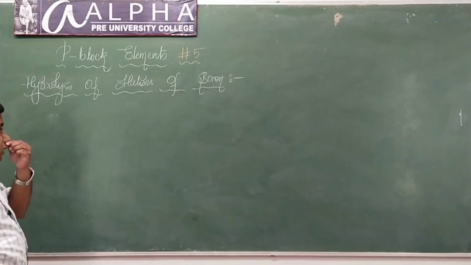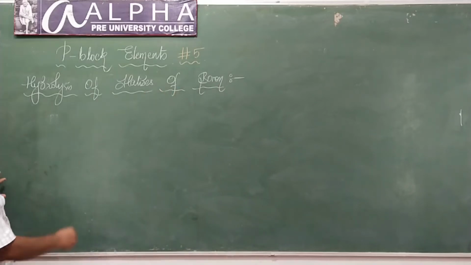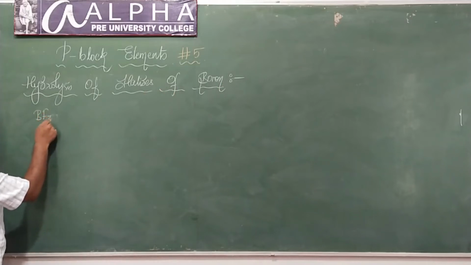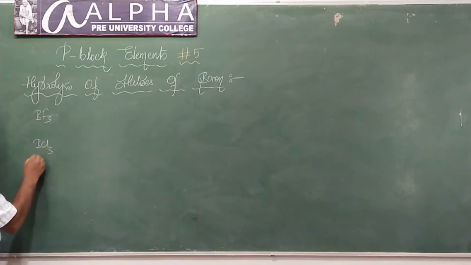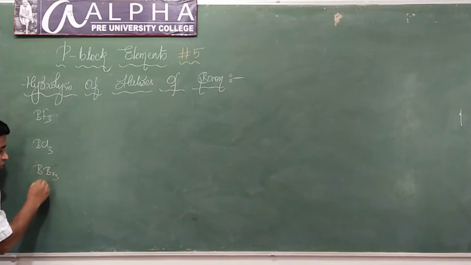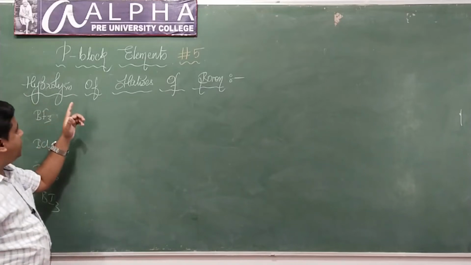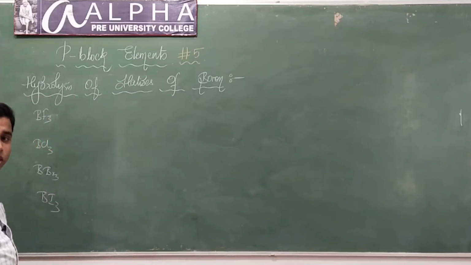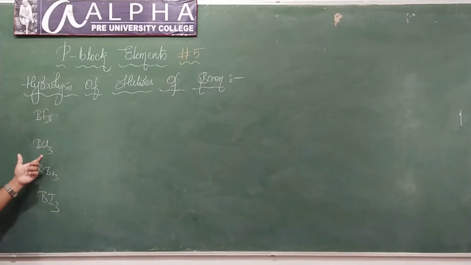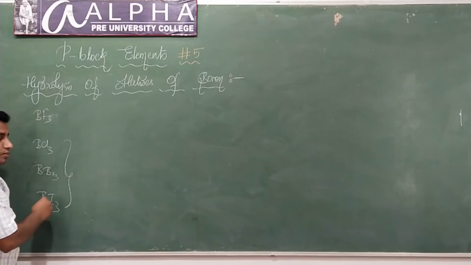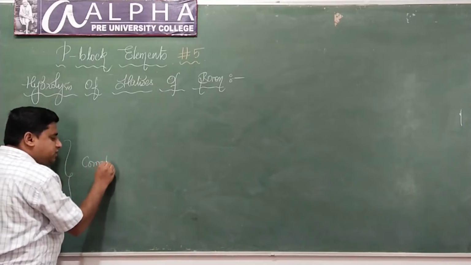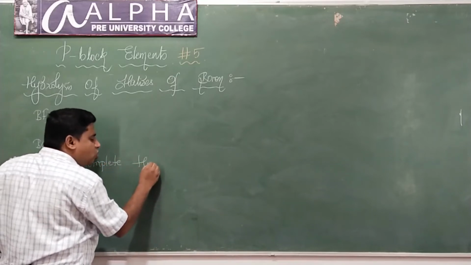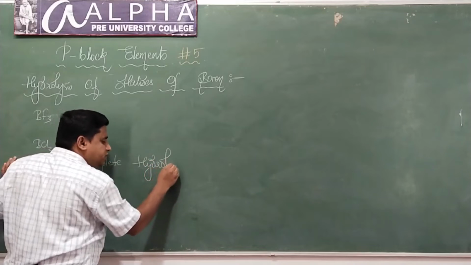Observe here. We have different trihalides of boron: boron trifluoride, boron trichloride, boron tribromide, and boron triiodide. What do you mean by hydrolysis? Reaction with water, isn't it? Hydrolysis is nothing but reaction with water. Boron trichloride, boron tribromide, and boron triiodide will undergo complete hydrolysis.